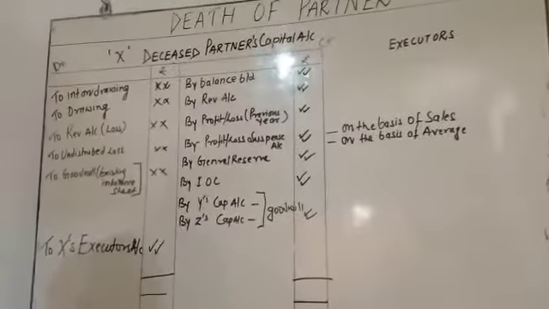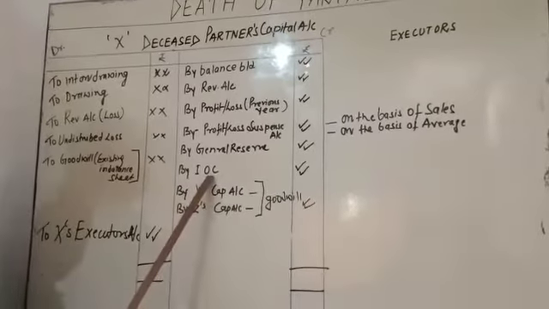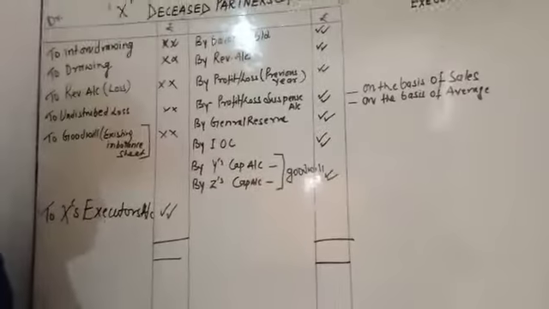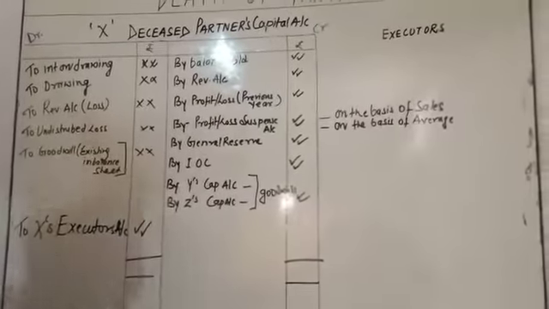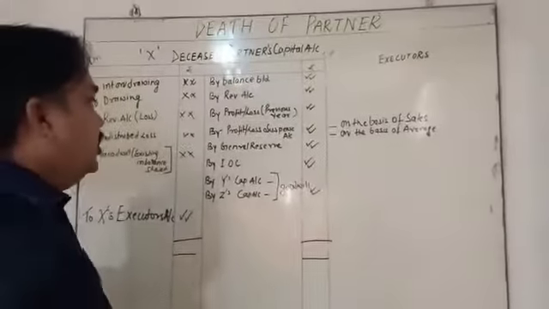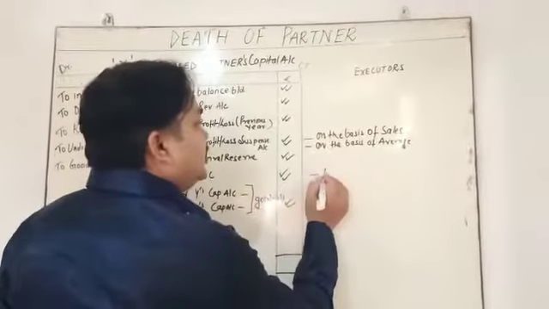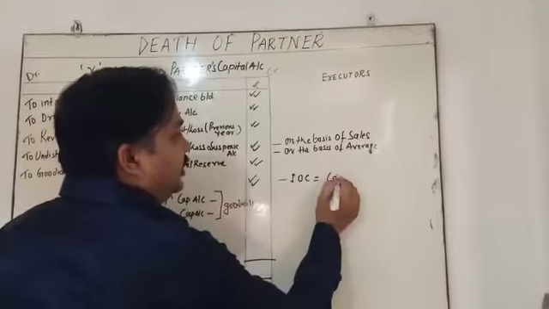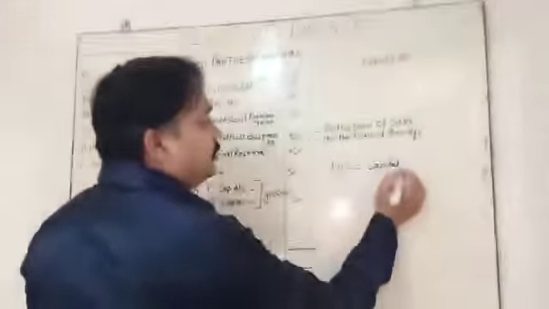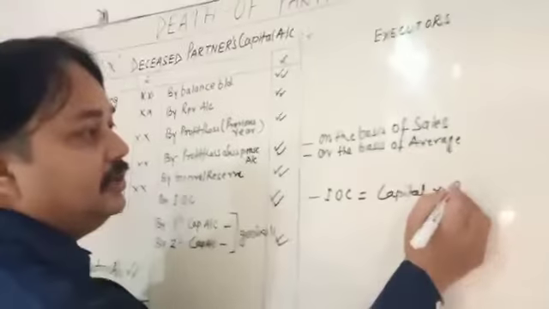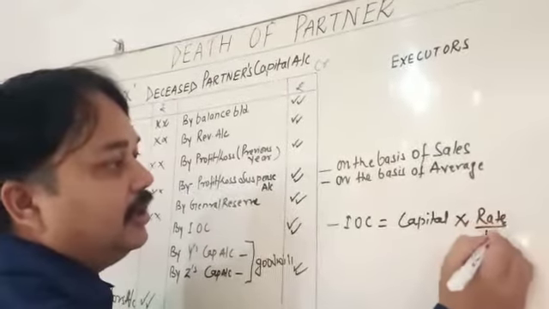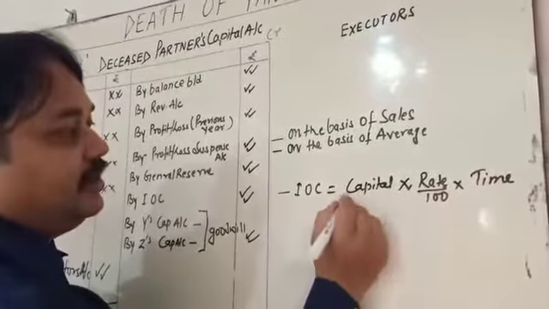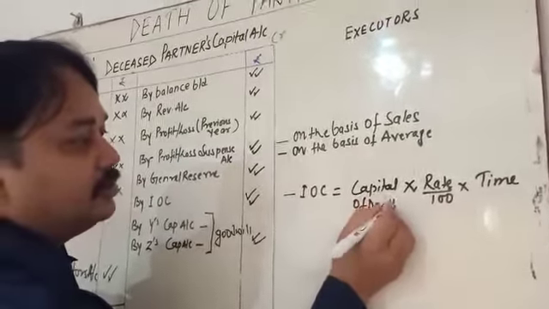If you are going to calculate IOC, you have to multiply by the time also, meaning the date of death. IOC means interest on capital: the capital of the deceased partner multiplied by rate upon 100, multiplied by time. This is the important factor.